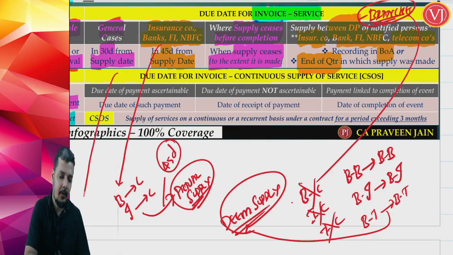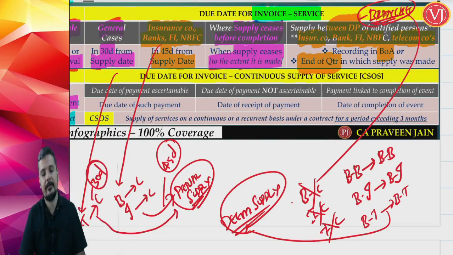Now what if we are talking about telecom customers, telecom sector to customers? Again it is actual supply, but it will be 30 days. For telecom sector you will get 30 days. So telecom sector along with others is covered. So actual by telecom sector to customers, 30 days. Bank to customers, insurance to customers, 45 days.